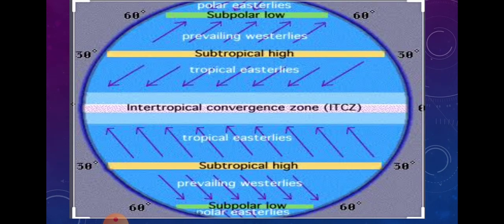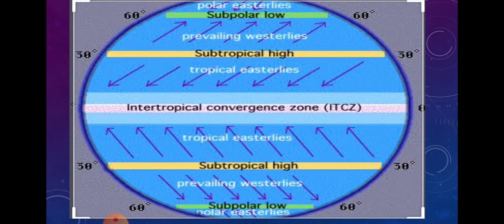Now let's see this picture. This is a picture you have already seen, a picture of the wind movement in the world. You can see in the middle line, where 0 degree is located, that is the equator. The value of the equator is 0 degree, as you already know. And now you can see 30 degree, 60 degree, and the polar areas at 90 degree. From the subtropical high pressure at 30 degree north and 30 degree south, the winds come towards each other and converge at 0 degree, the equatorial region.